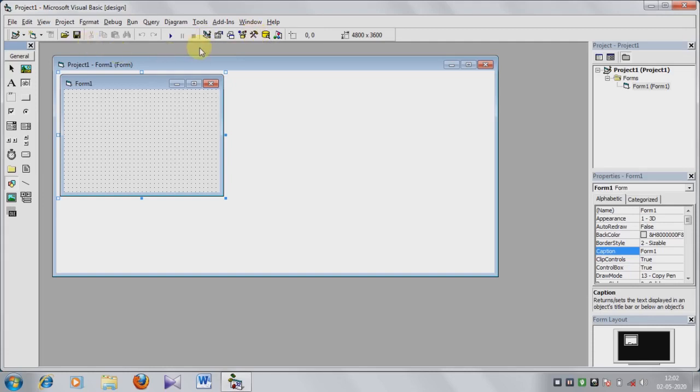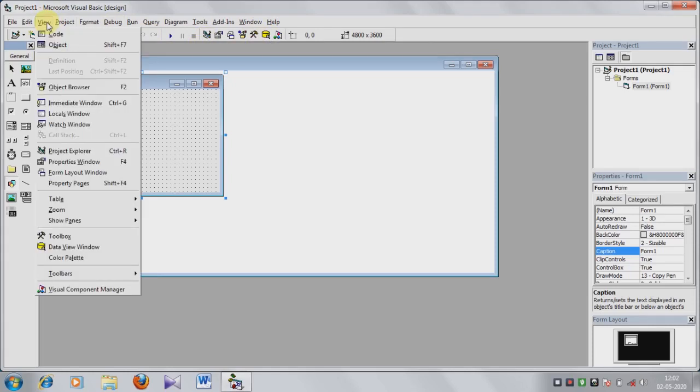Another way is click on the view tab. See, view tab, and a menu appears on the screen. This is the toolbox option. In this way you can display the toolbox. Okay.